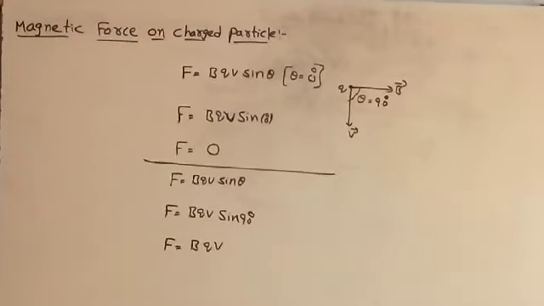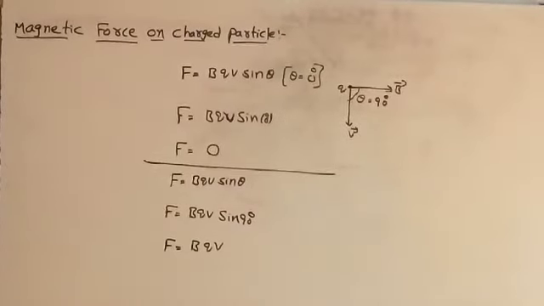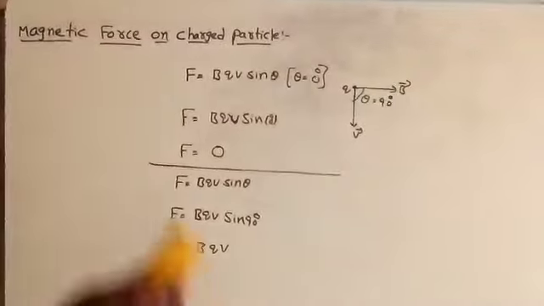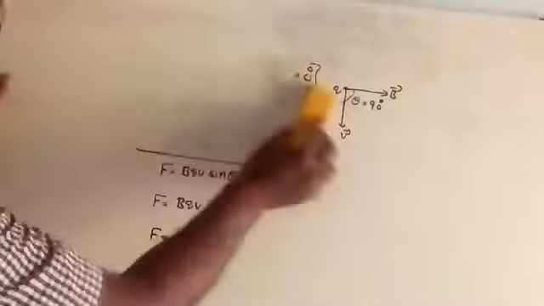What are the three conditions? If the velocity vector and B bar vector are parallel, then the force is 0. If the velocity vector and B bar vector are perpendicular, then the force is maximum. If the particle is not moving, in such a condition also, the force acting on the charged particle is 0. Now, from this mathematical equation, we will see the definition of magnetic field and its units.